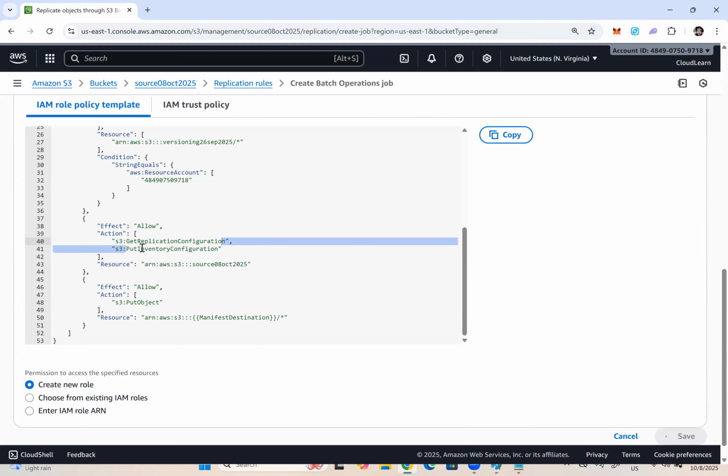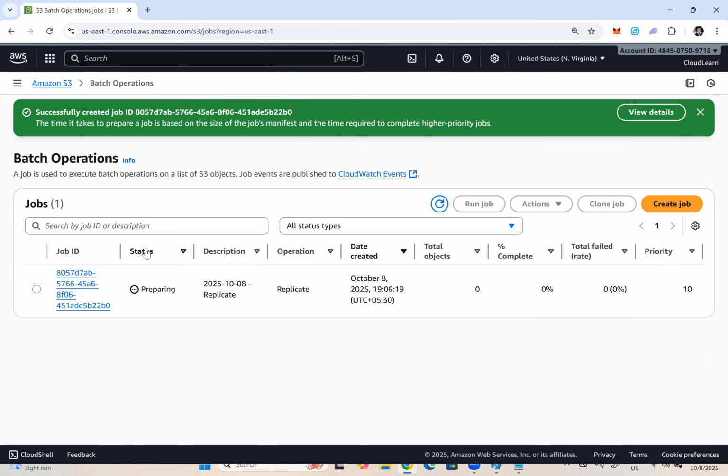Because permissions can be applied using a policy only, but the policy cannot be attached directly to the resources. So that will be included in your role and then it will be attached. Now let me refresh here. What is the status? Preparing, which will take a few minutes. What is the status now? Active.